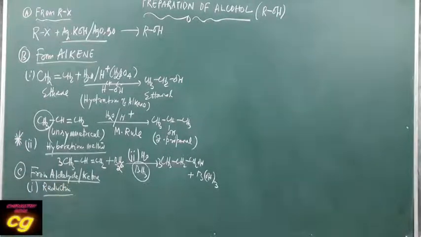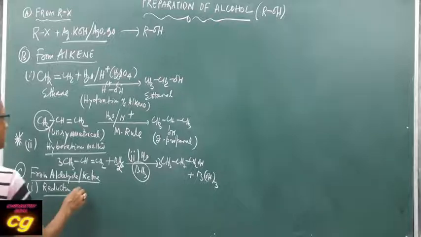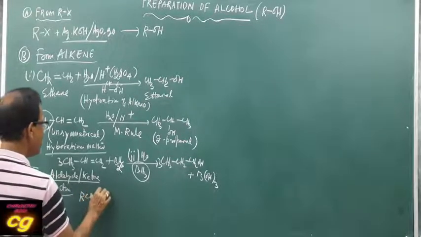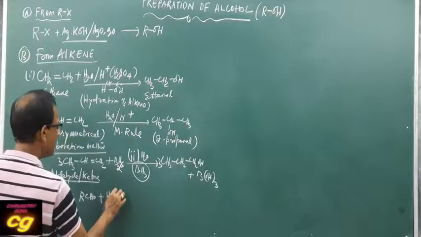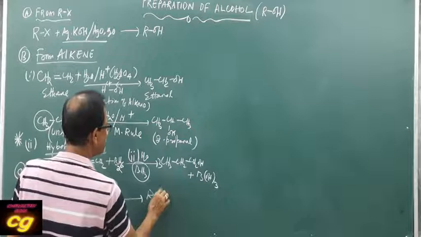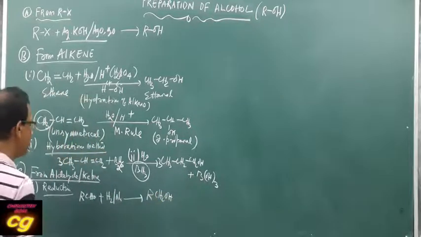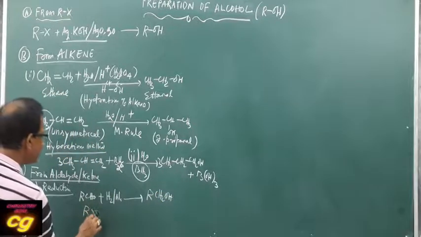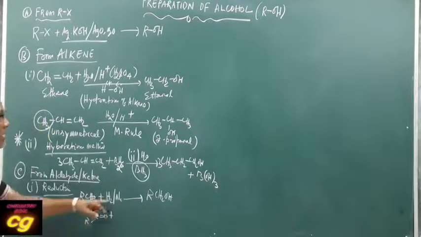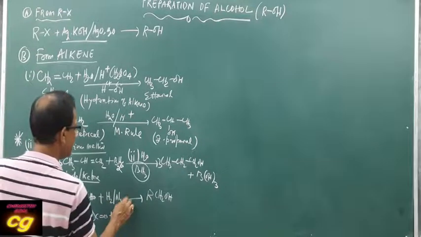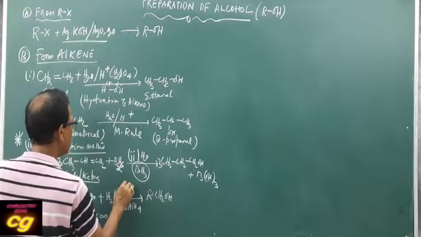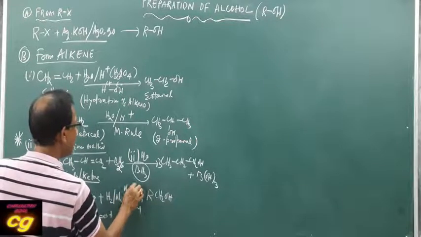Reduction means you have to use different reducing agents. Suppose any aldehyde, take CHO aldehyde with nickel and hydrogen, it produces alcohol like this. You take ketone, same, either nickel hydrogen, or what are the others, that is lithium aluminum hydride or sodium borohydride.